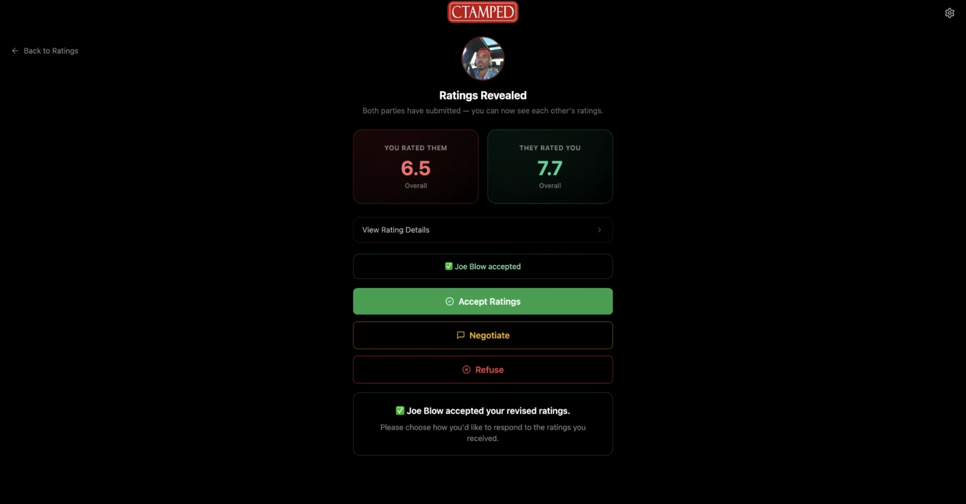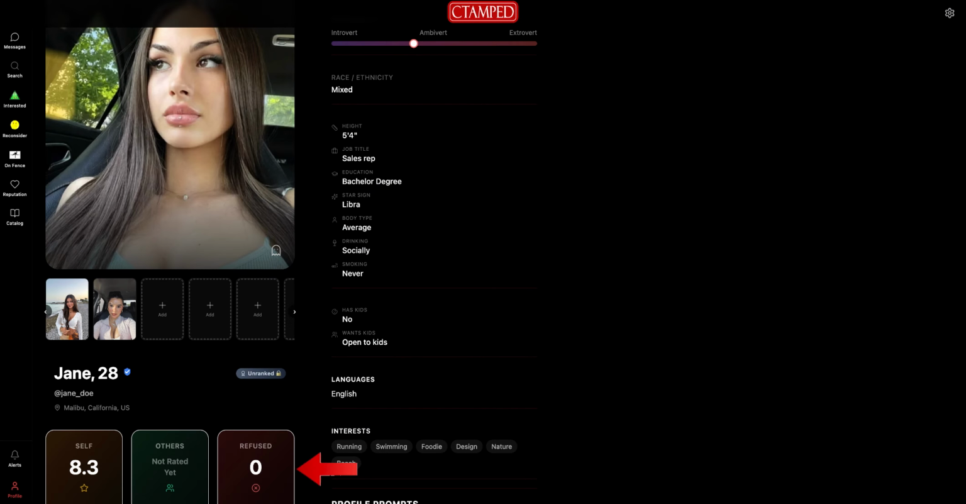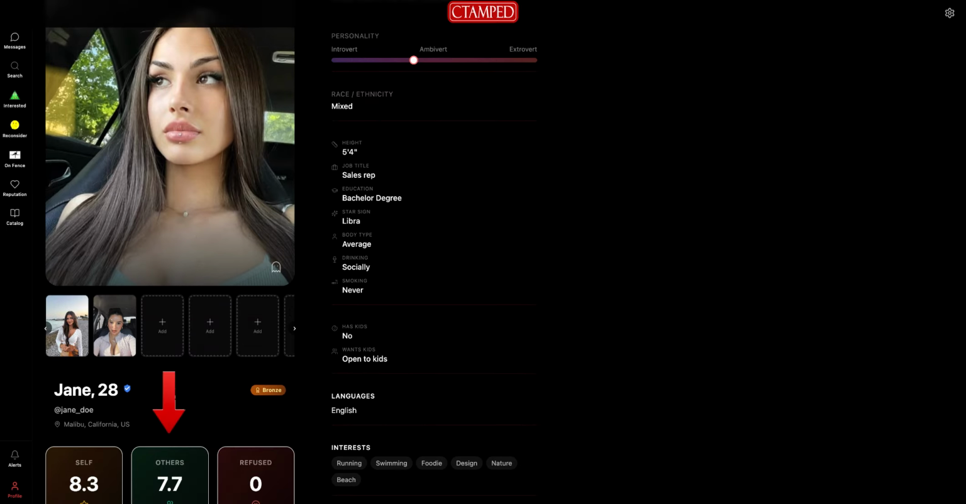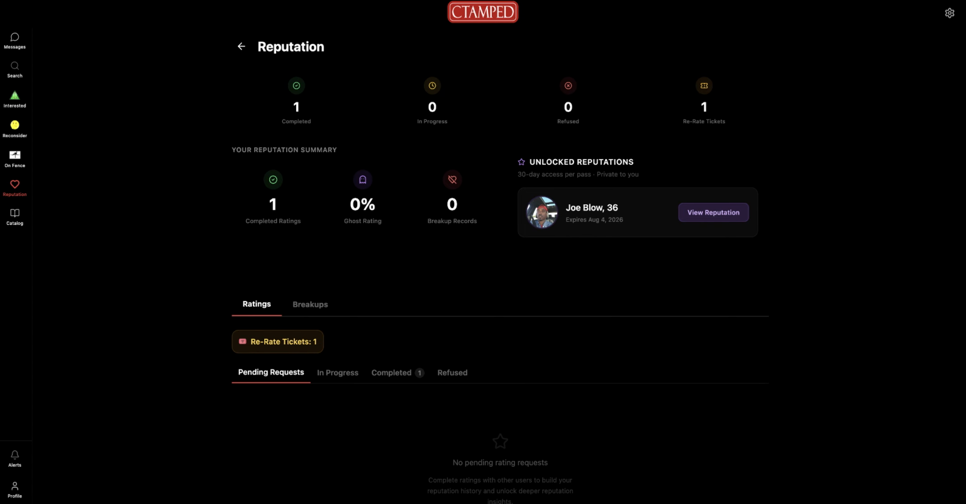The last option is to simply refuse the ratings, which will count in that 3rd box on your profile. Too many of these may not look so good on your end. Now you can see the score you accepted on your profile here. Looking into your own reputation section allows you to go back and view all the ratings you have received at any time. While we are here in the reputation section, I want to show you another unique feature that Stamped has. It's called the re-rate ticket.